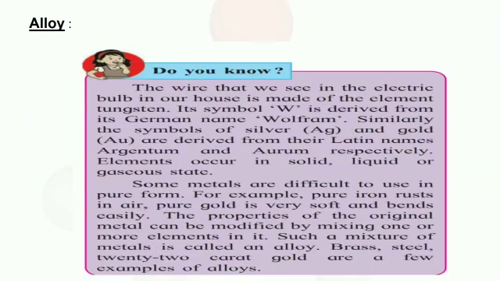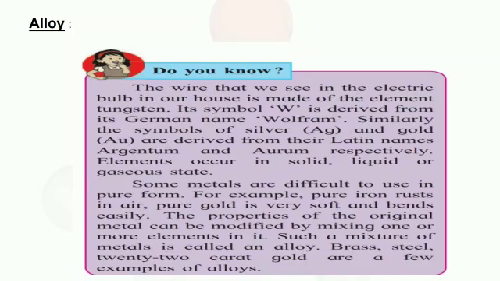The wire that we see in the electric bulb in a house is made of the element tungsten. Its symbol is W. It is derived from the Greek-German name Wolfram. Similarly, the symbols of silver, Ag, and gold, Au, are derived from the Latin names argentum and aurum, respectively. Elements occur in solid, liquid, or gaseous state.